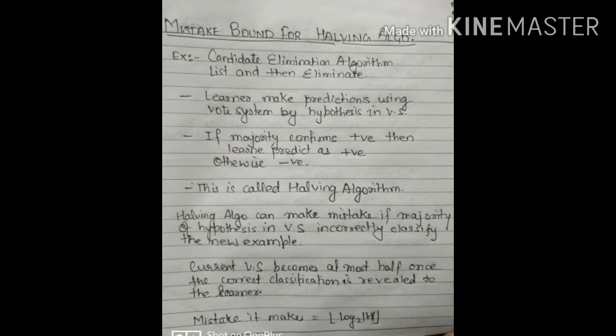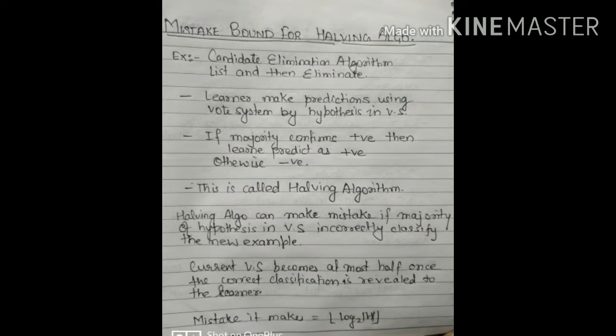The halving algorithm includes the candidate elimination algorithm and the list-then-eliminate algorithm. Here the learner makes predictions using a voting system over the hypotheses in the version space. Basically, the halving algorithm goes for a voting system: among all the hypotheses it checks the result of the majority of hypotheses, and predicts as the majority says. If the majority says positive, the learner predicts positive, otherwise it predicts negative. That's why it is called the halving algorithm.